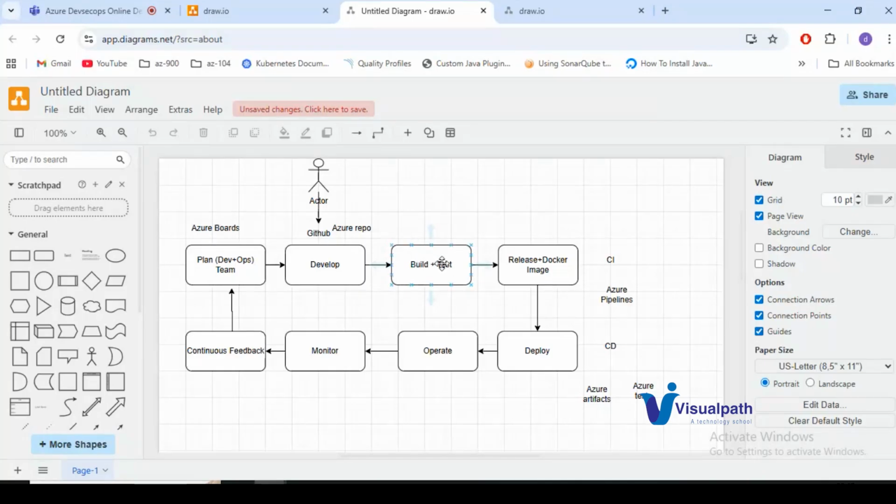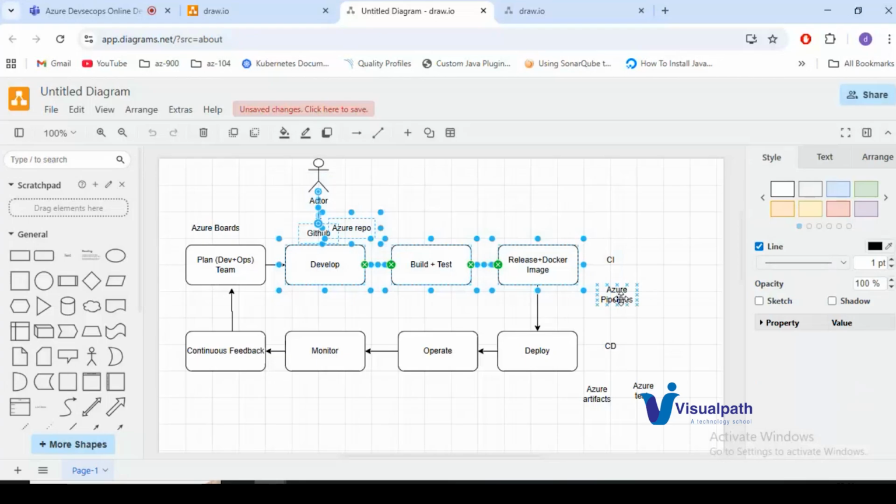So test, build and test means, let us say if you are using a Java application, we will use Maven or Gradle build tool to build the jar, or an artifact, or an executable file out of your code. Then we will use that to create a Docker image. We'll release plus Docker image means we'll release the build and try to create a Docker image. Okay. So till here, all this part, whatever the developer will push the code, and testing and creating a Docker image, we'll call it as CI, continuous integration.